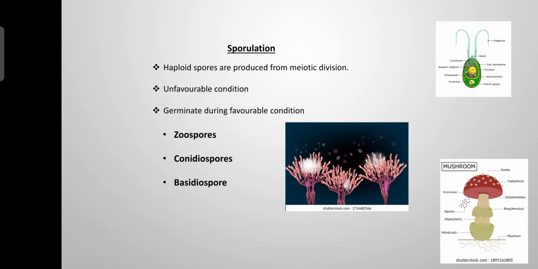Okay, so what is sporulation? The process of formation of the haploid spores in a sac-like structure called sporangia through meiotic cell division is called sporulation. We find three types of the spores here: zoospores, conidiospores, and basidiospores.